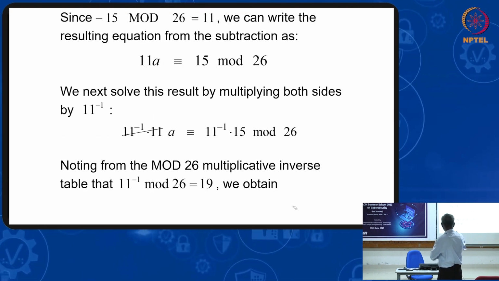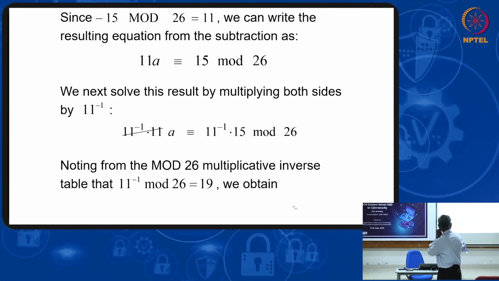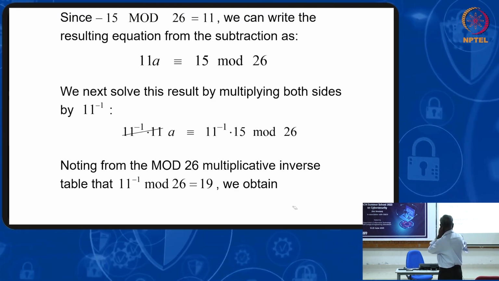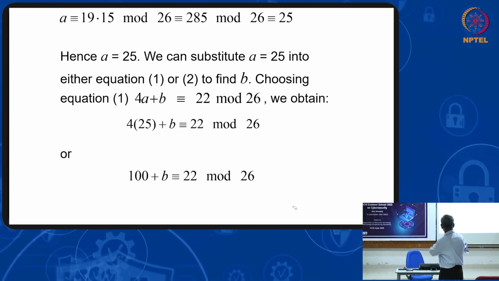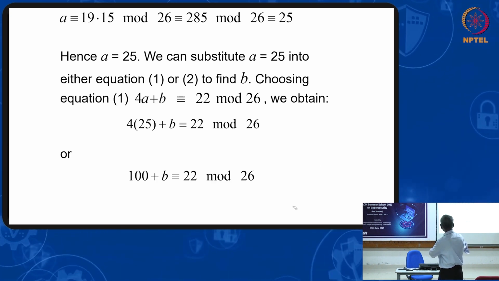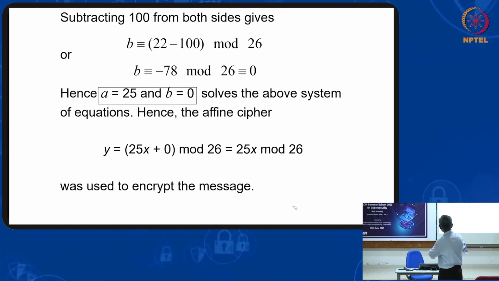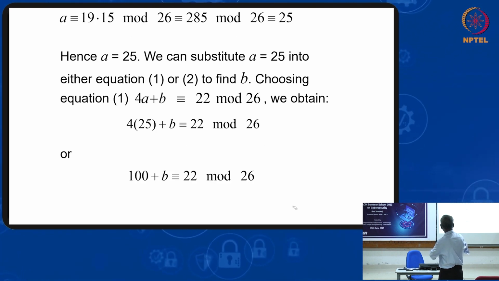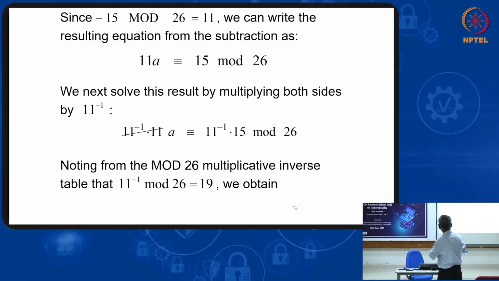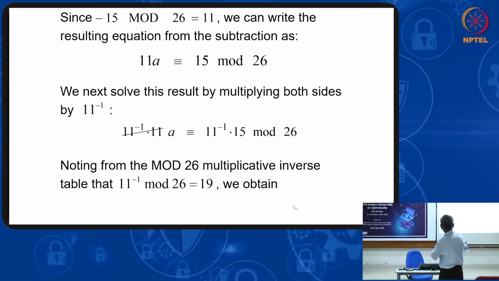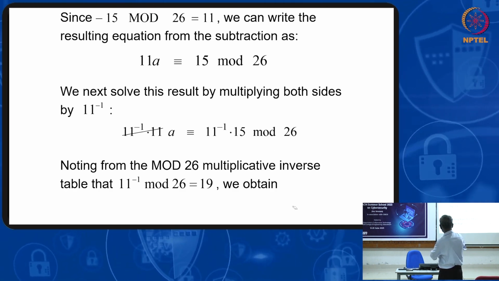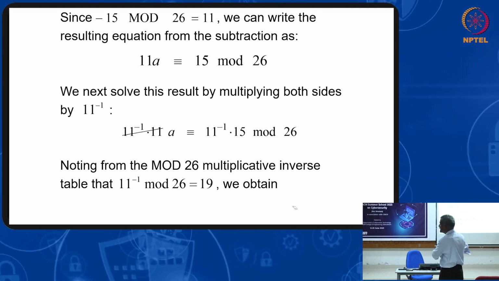If you put 11a equal to 15 mod 26, that means you have to find the 11 inverse. 11 inverse into 15, and 11 inverse if you find it is 19.